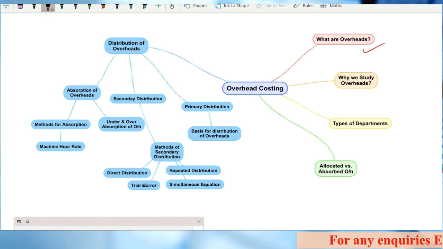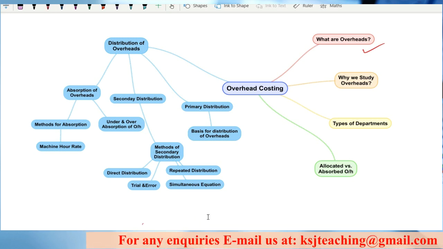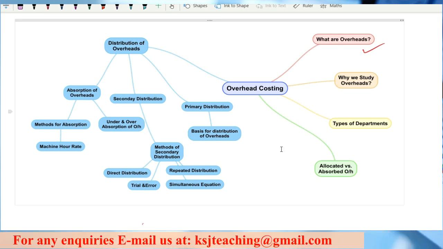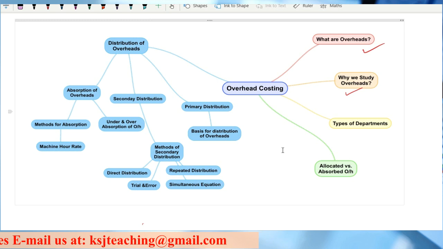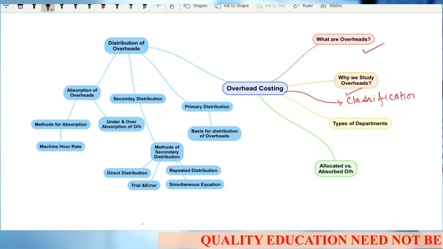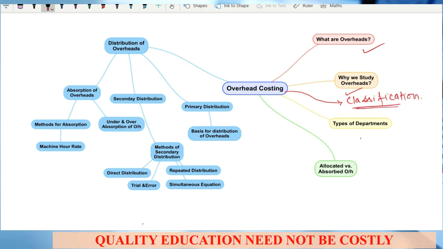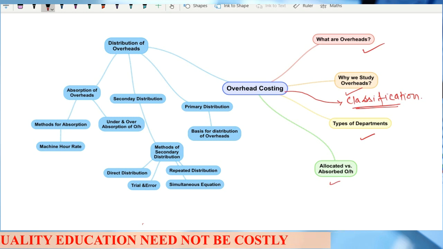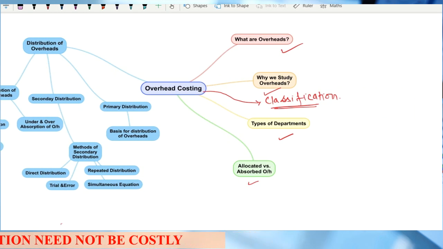Then we are going to understand why we need to study these overheads. Then one more topic, that is classification of overheads. Then types of departments, allocated versus absorbed overhead. So this is one section that we are going to study first.